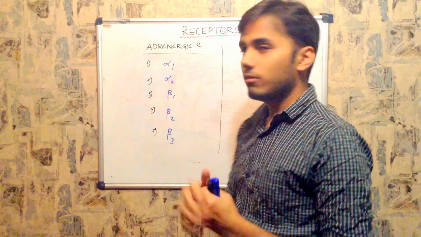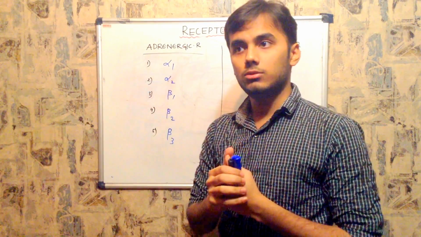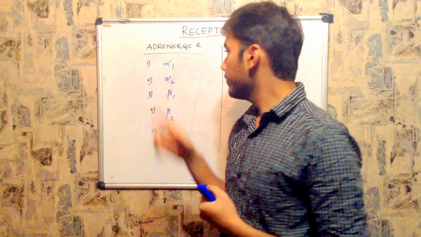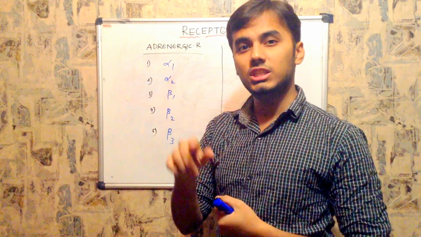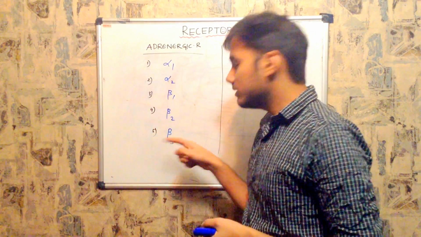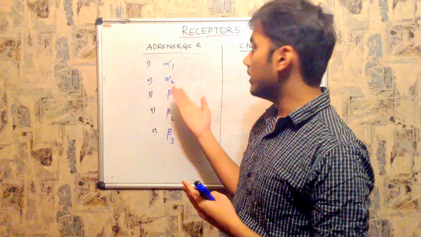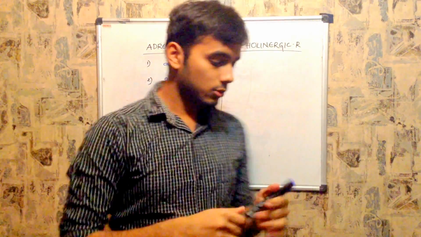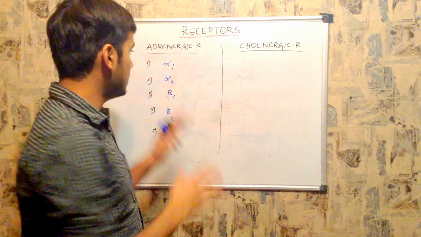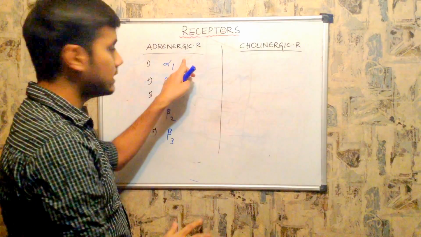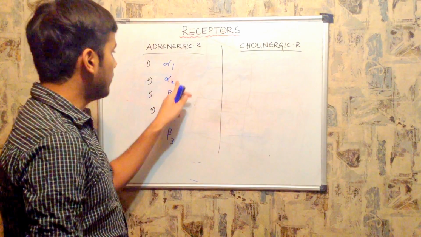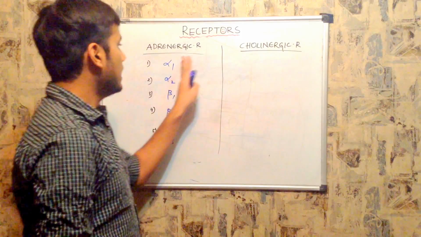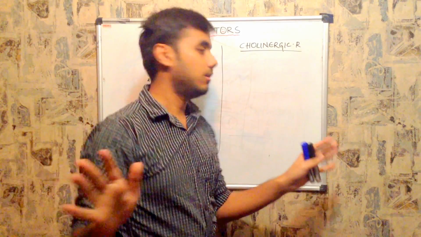For suppose for alpha 1, there is Gq protein that is attached. For alpha 2, there is Gi protein, and for all these there is Gs. So I will be explaining when I explain the mechanisms, right? Now I will not touch the proteins, just remember this. Adrenergic receptors are 5 types: alpha 1, alpha 2, beta 1, beta 2, beta 3, and their shapes are all serpentine, right?